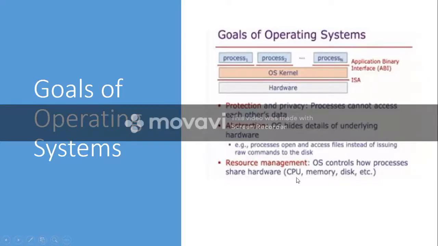The operating system decides how much time the processor will be given to each process, how much memory should be allocated for each process, and who should be given the disk access. All these will be decided by the operating system. So another important goal of operating systems is to perform effective resource management. So these are the three goals of operating system: to provide protection and privacy, to provide abstraction from the underlying hardware, and to provide effective resource management.